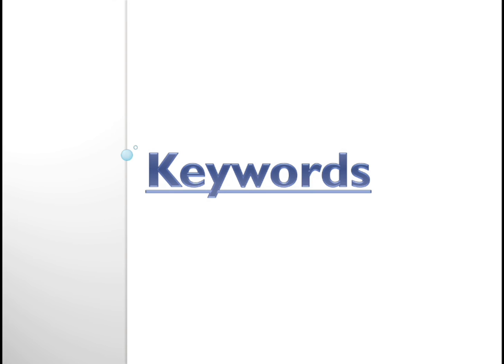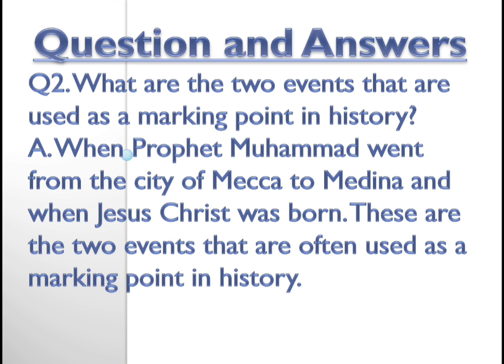Coming to your question answers. What are the two events that are used as a marking point in history? When Prophet Muhammad went from the city of Makkah to Medina is important for Muslims in the history system. For Christians, it is the birth of Jesus Christ. These are the two important marking points in history. Write this answer in your classwork and please learn it, children.